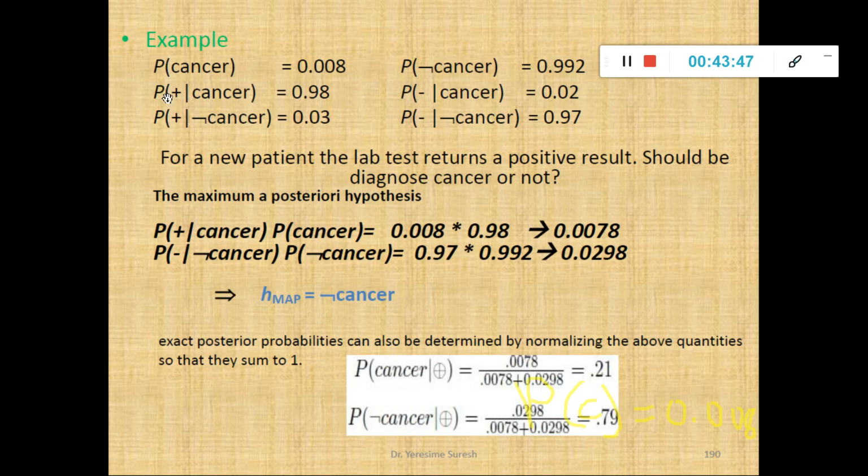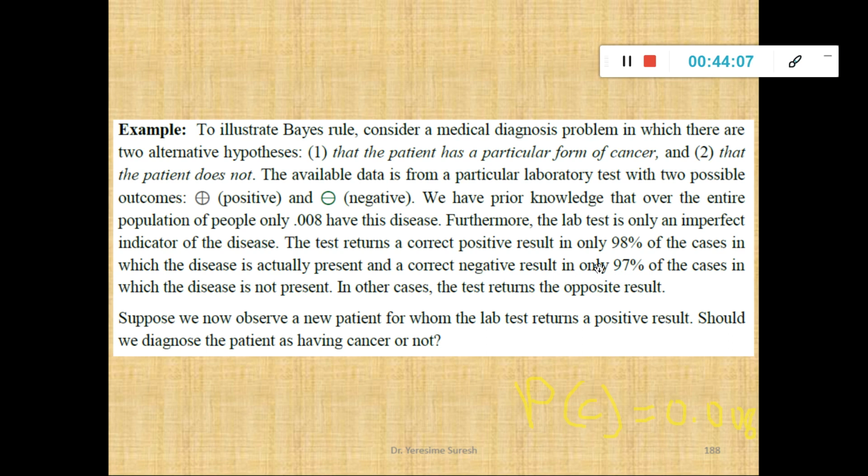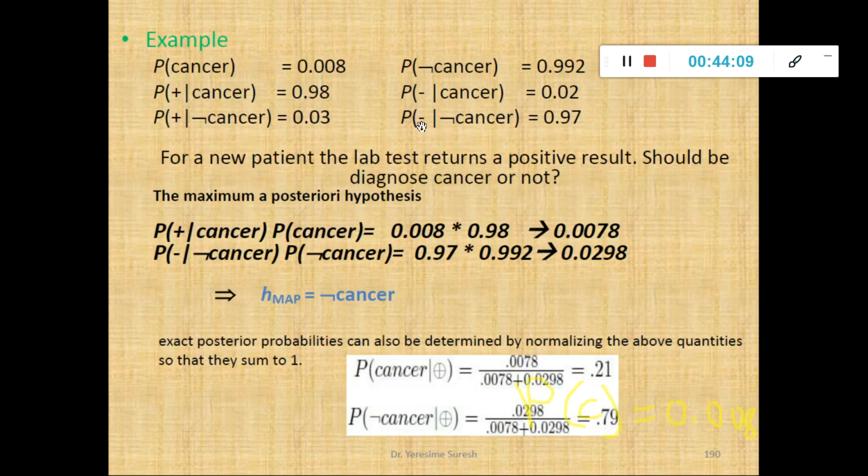Correct positive result 98% means the classification results are correct. That is why I am taking positive and suffering from cancer as 0.98. Negative classification, that is suffering from cancer, is 1 minus 0.98, that is 0.02. The correct negative classification, in the sense of not suffering from cancer, is 97%, 0.97. The negative classification for cancer is 1 minus 0.97, 0.03.